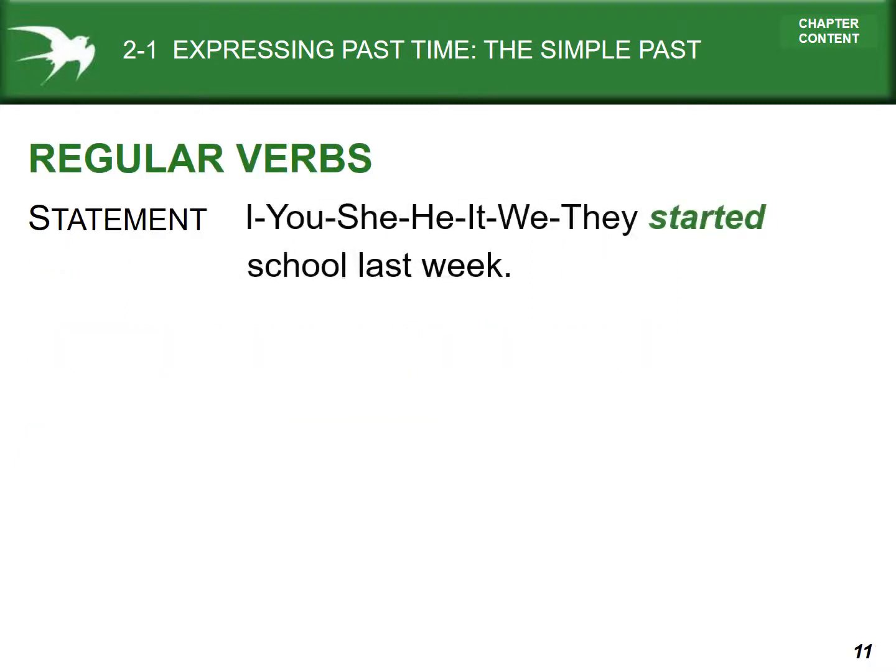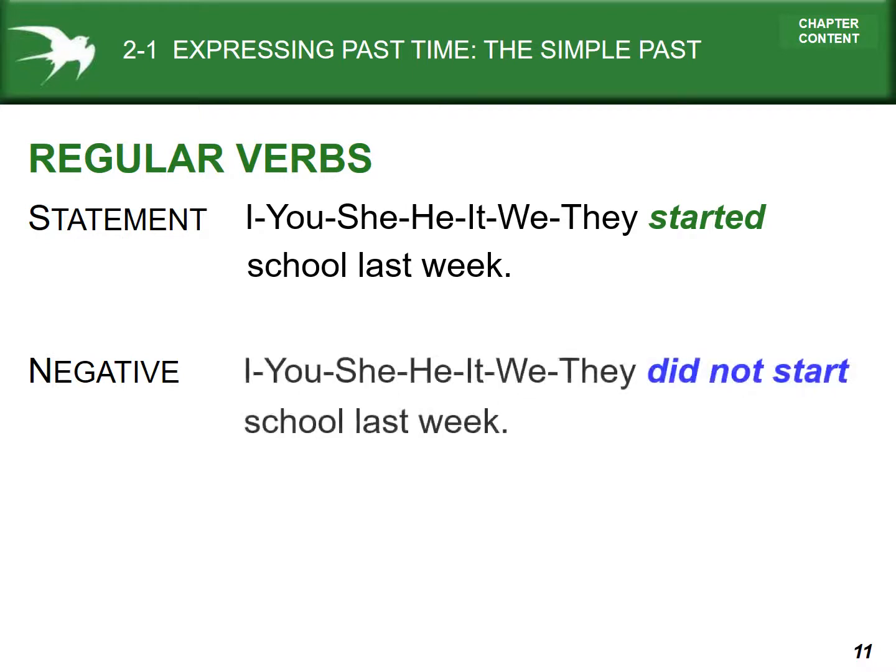So, the formation of the past time. You'll have a subject plus the simple past verb with ed, which is regular, and then whatever other information. I, you, he, she, it, we, they started school last week. The negative formation will use did not plus the base form of the verb. We could not say she did not started. We can say she did not start school last week.